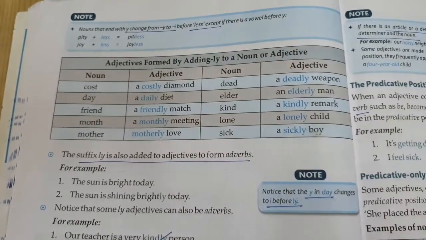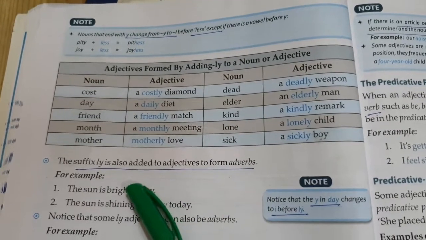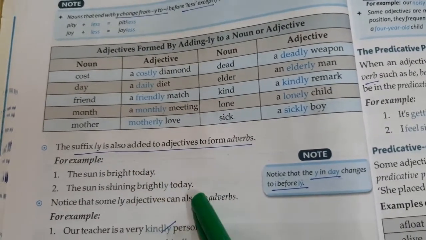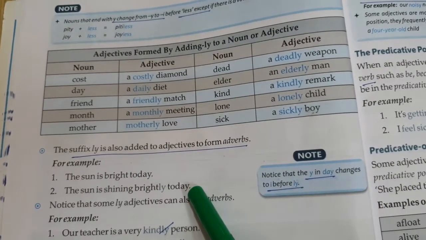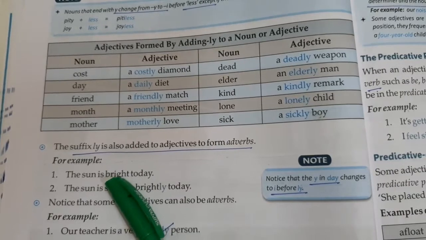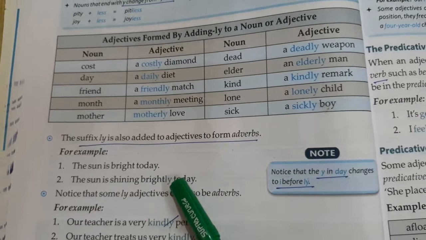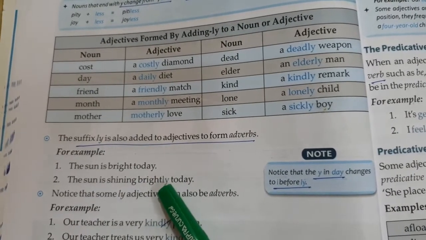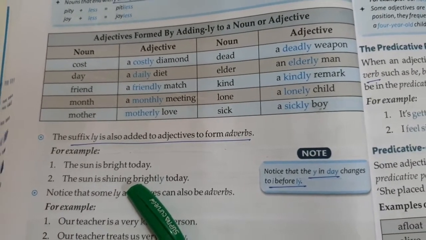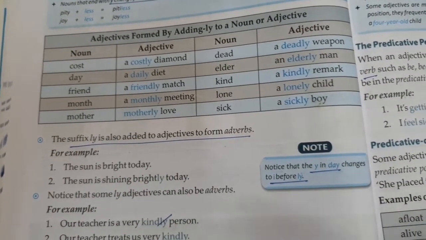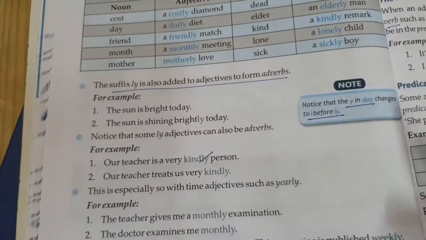Okay, note this one, that you can add suffix ly to an adjective to form adverbs. For example, the sun is bright today, the sun is shining brightly today. Adverbs are the words that describe a verb. So bright is an adjective which is defining the noun sun, but here brightly is an adverb which is describing the verb shining. And notice that the y in day changes to i before daily. So these are certain small changes which you need to keep in mind.